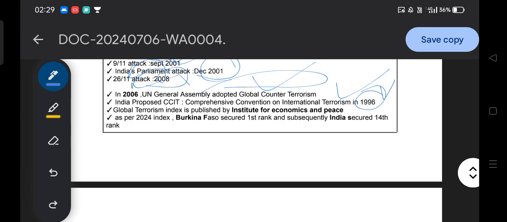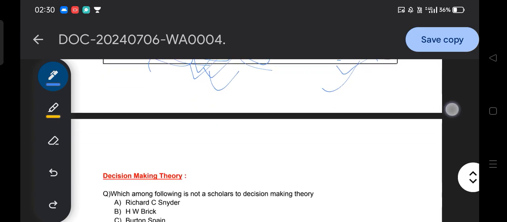As per the 2024 index, the Global Terrorism Index is published each and every year. Burkina Faso secured the first rank in the Global Terrorism Index, and subsequently India secured the 14th rank. So this is all about the topic.